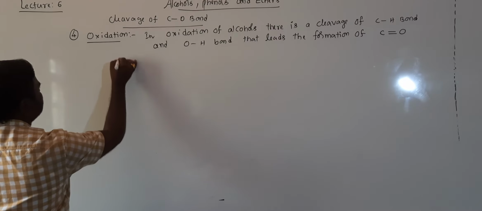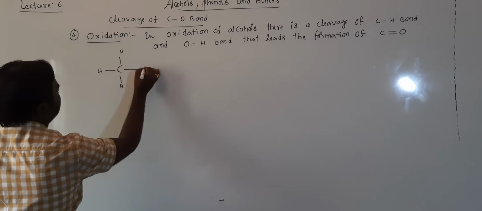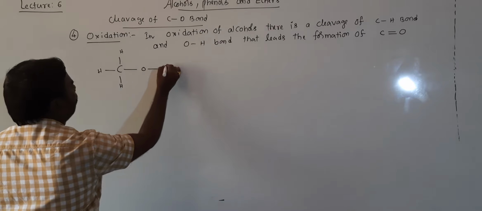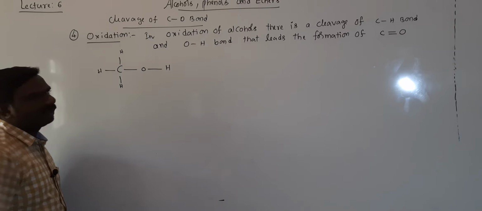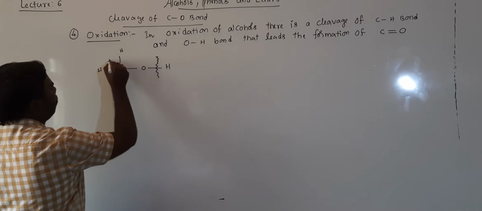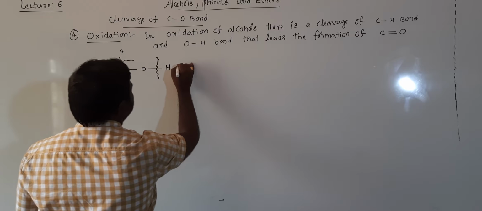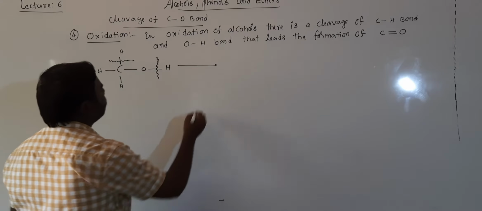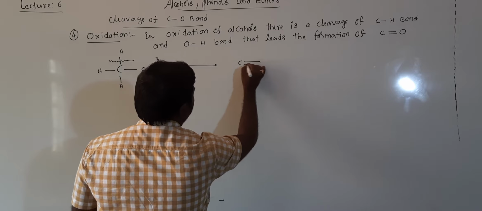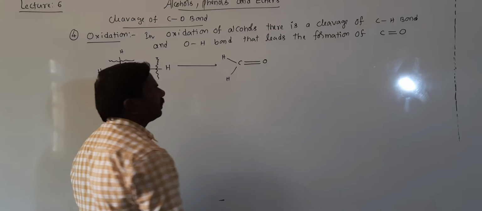The reaction is, this is alcohol CH3OH, cleavage of the OH bond, cleavage of the CH bond. This then gives rise to C double bond O, and how many hydrogens are left? Two hydrogens.